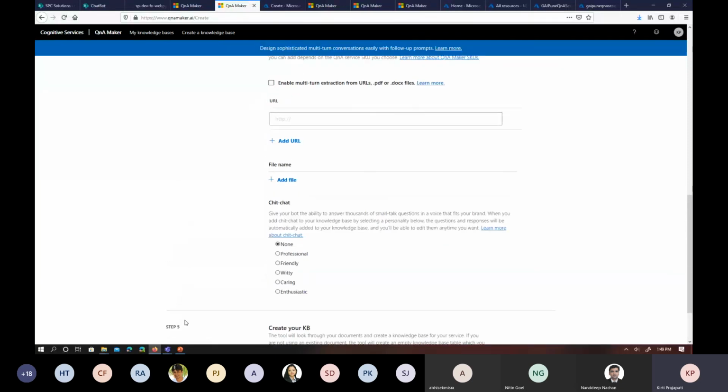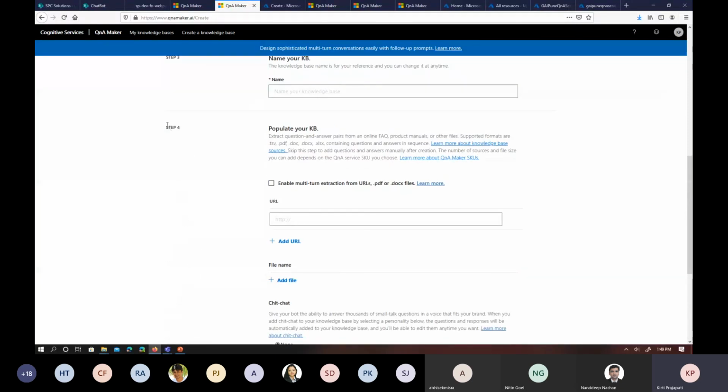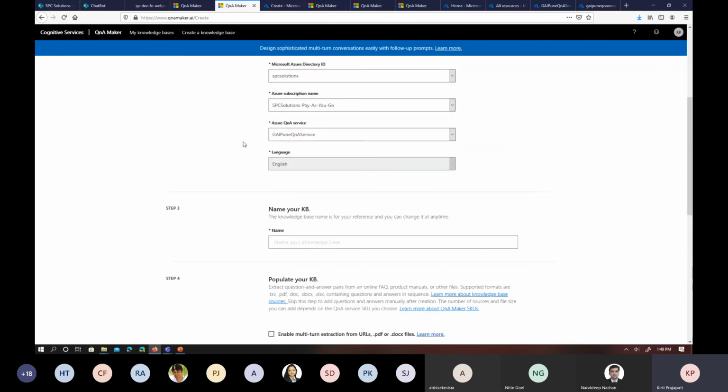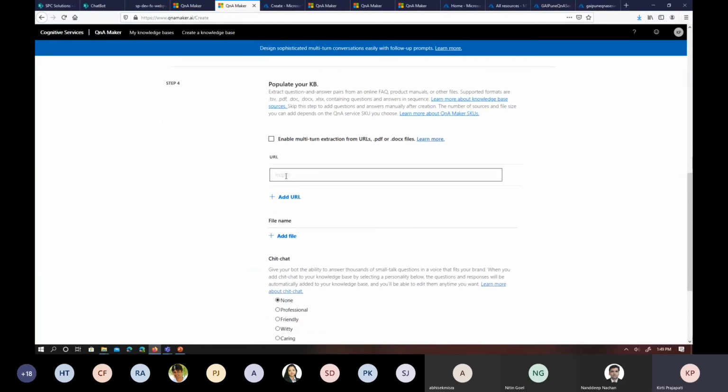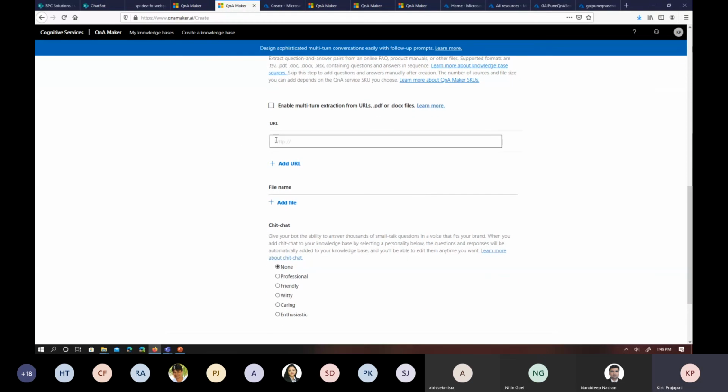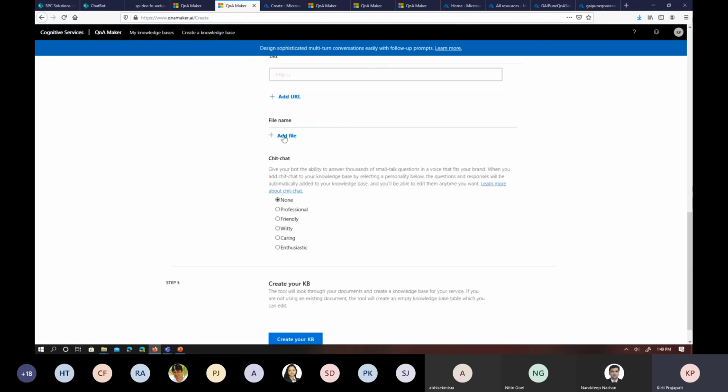Before I move on, I just want to explain a few things about step 4. Let's say you have already created your knowledge base and you just want to populate it here. You can use step number 4 to populate the already created knowledge base, or you can pass different options. If you want to use a web page where you have defined the questions and answers, you just have to pass the URL here. And if you want to pass in a file, you can add the file name from your file system or file sharing folder here.